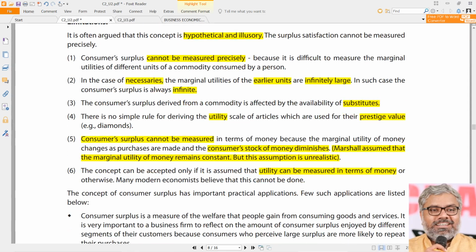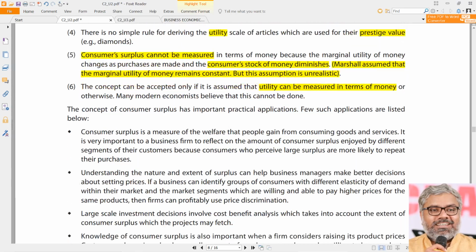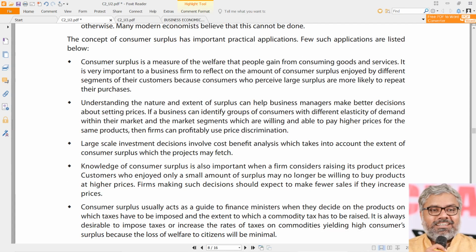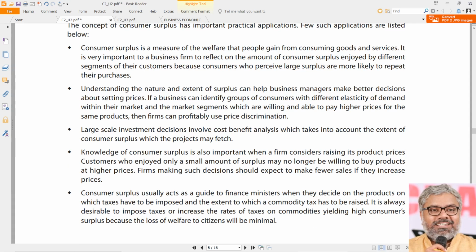So all the limitations of the theory of diminishing marginal utility are the limitations of the utility analysis itself. All the assumptions of the marginal utility analysis also apply to the theory of consumer surplus. Naturally, because of that, the theory of consumer surplus also will have the same limitations. That is the essence we can understand from that discussion.